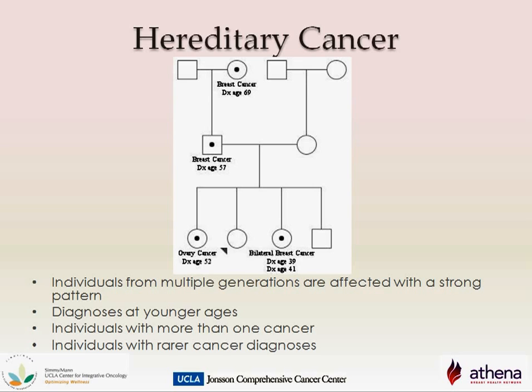There are family members with more than one cancer, like cancer in both breasts, known as bilateral breast cancer, and individuals with rarer cancers, like ovary cancer. In these families, a gene mutation is passed through family members and increases the risk for specific cancers, like breast and ovary.